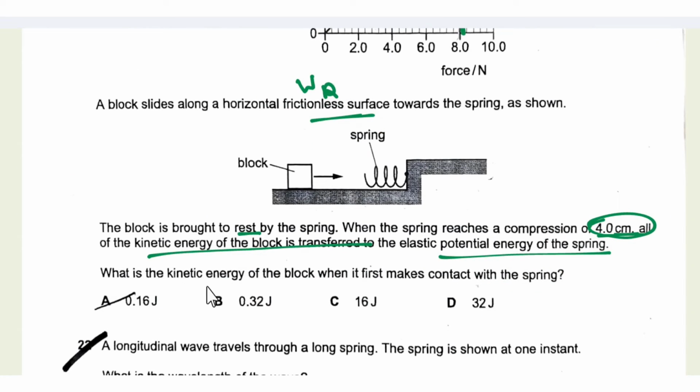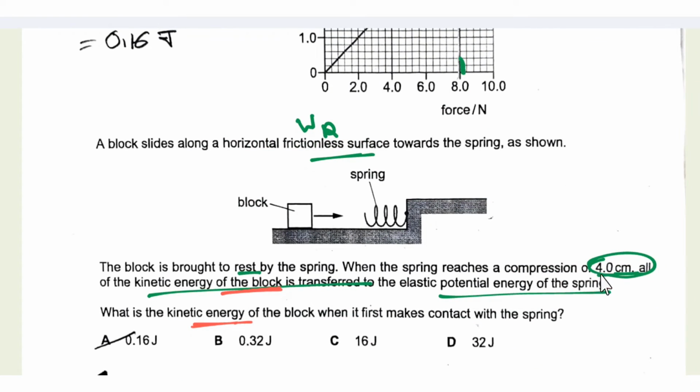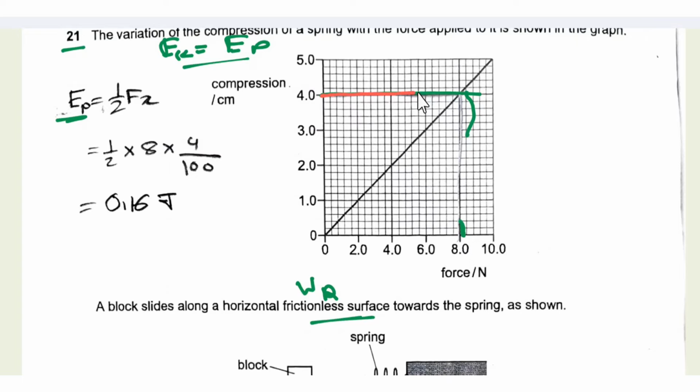So what is the kinetic energy of the block when it first makes contact with the spring? That means we need to find the initial or the total kinetic energy. We know that when the compression is 4, the kinetic energy is transferred to the potential energy. That means the increase in potential energy is the decrease in kinetic energy. So what is the potential energy?